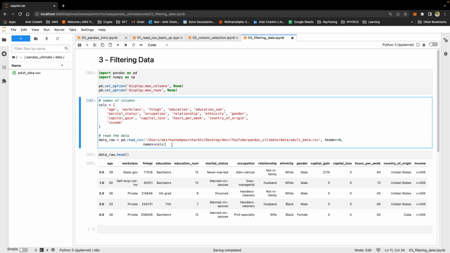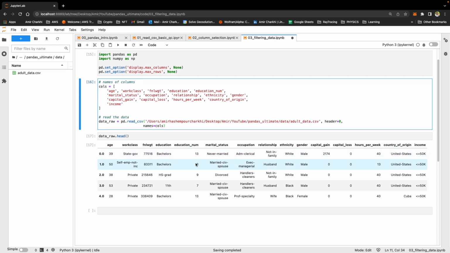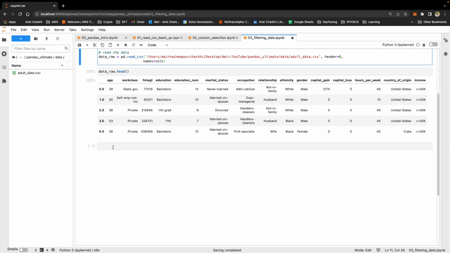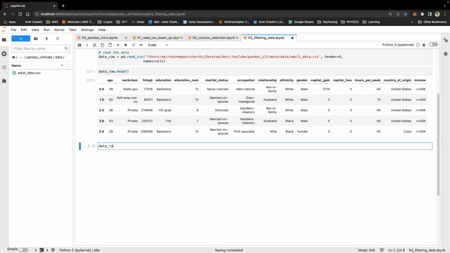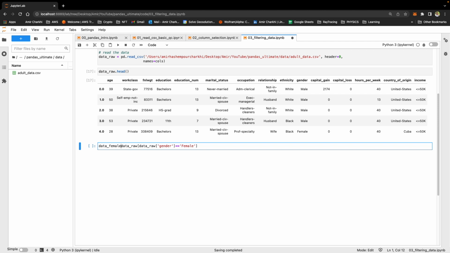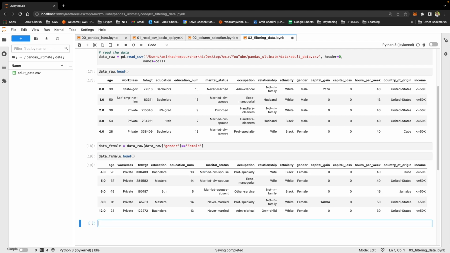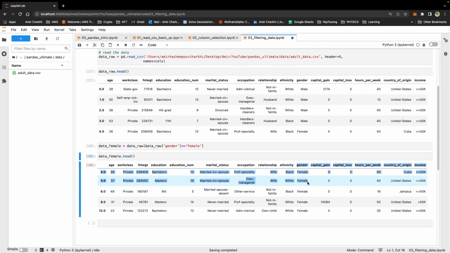Let's start by filtering only based on one condition. I just want to look at the data for the female community in this data set. What I will do, just go ahead and say, I'm looking at data raw. Within data raw, I will be looking at the gender column, and I want female values. Let me just call this data female. I just look at the head of data female. You will see that the gender is exclusively only female.